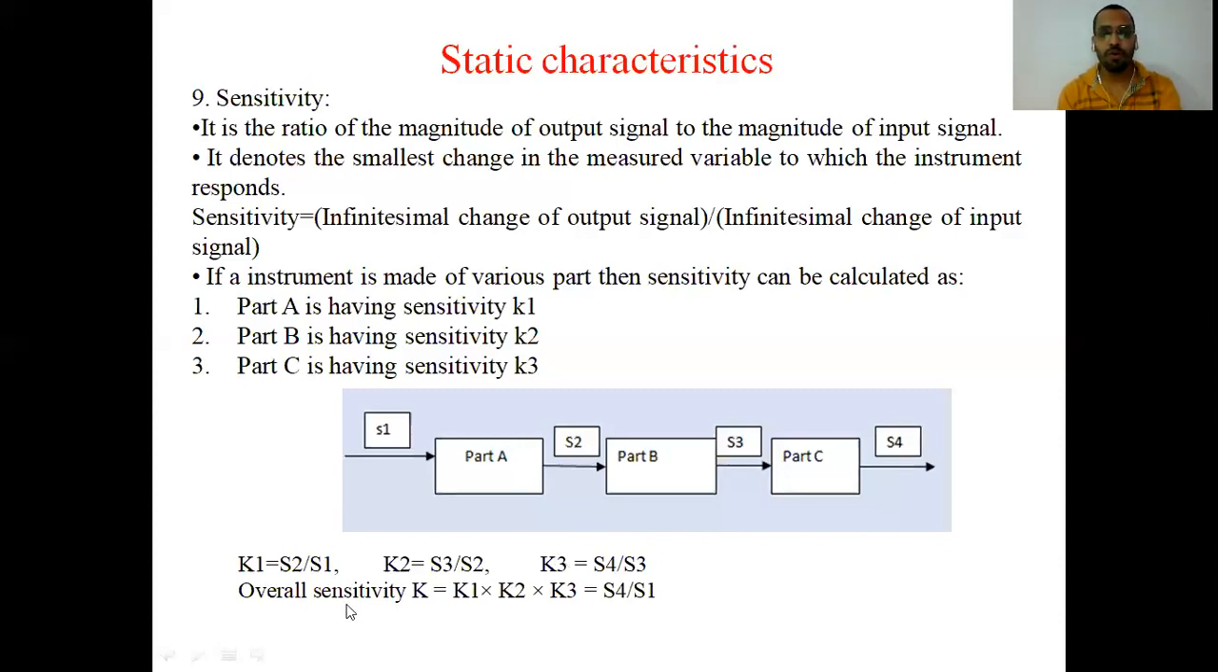So what is the overall sensitivity of this measuring instrument? The overall sensitivity is K equals the multiplication of the sensitivities of all 3 parts. That is K1 into K2 into K3 equals S4 divided by S1. So overall sensitivity you can define as the final output of the measuring system divided by the initial input of the measuring system. I think sensitivity is clear to you.